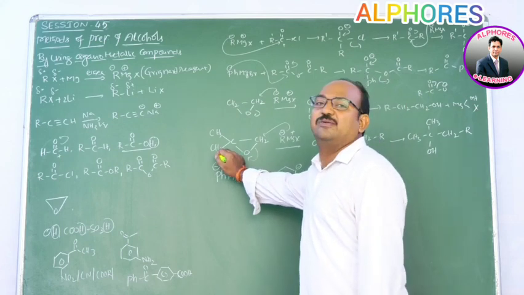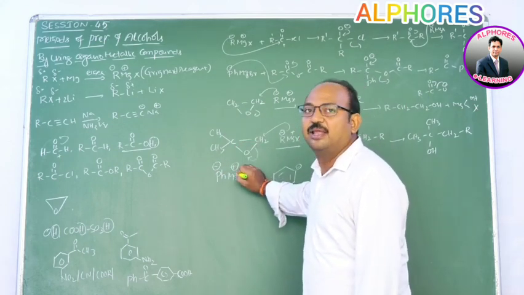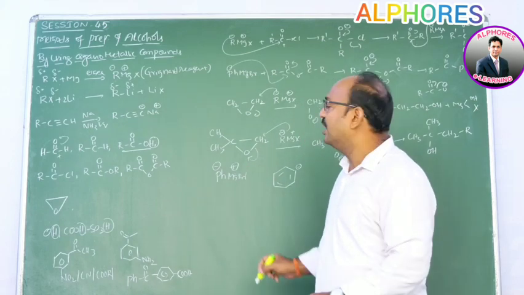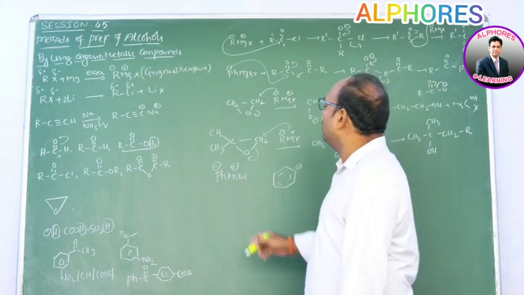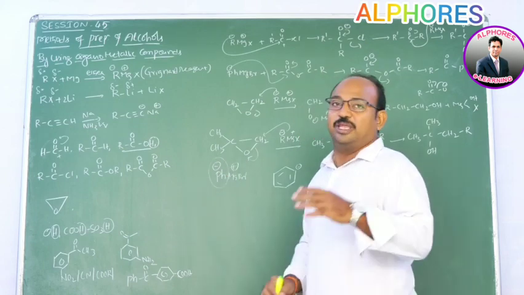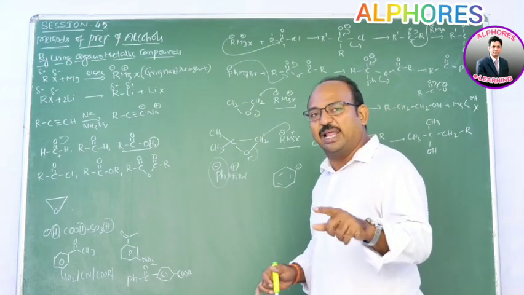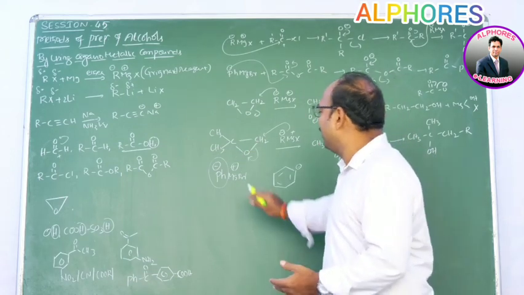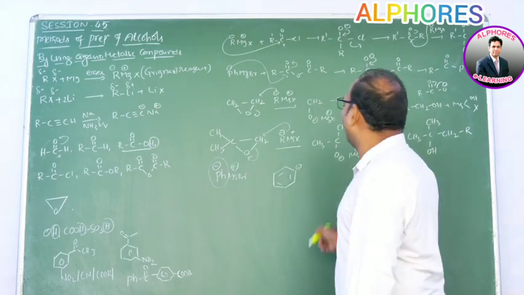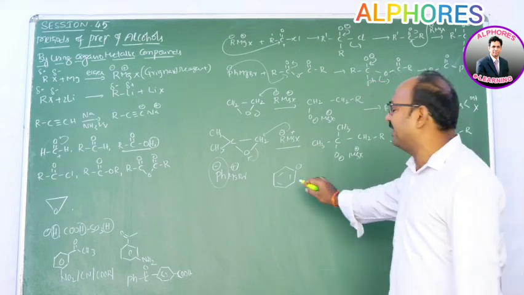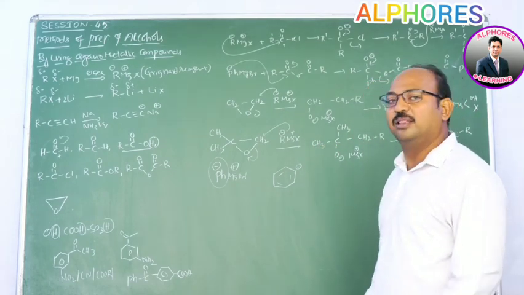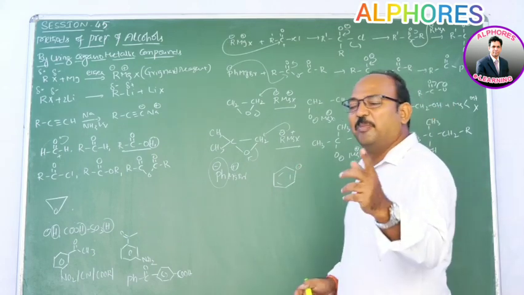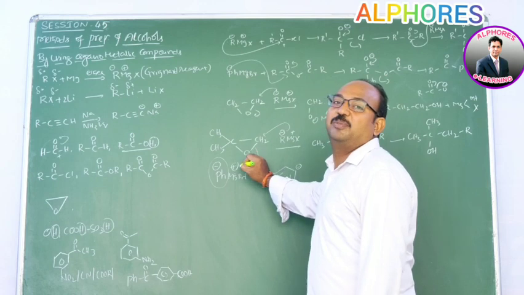Along with this negative charge, a positive charge is there, so it can stabilize. You should remember one thing here: don't think Ph minus is unstable now. Ph minus can be stabilized along with MgBr plus. If there is no MgBr plus and it wants to exist individually as Ph minus, the phenylic carbanion, then we can say it is unstable. Individual existence is not there, but it can survive with MgBr plus.